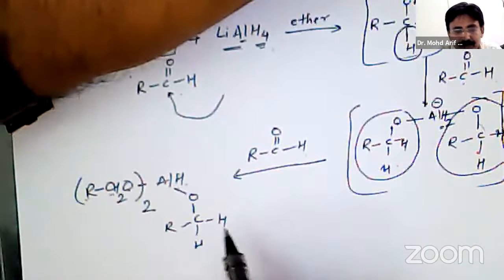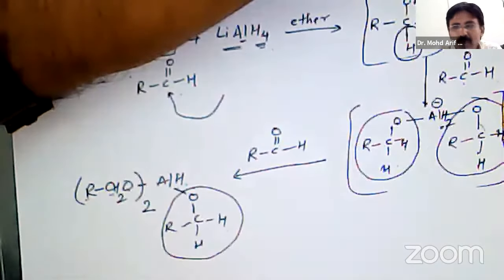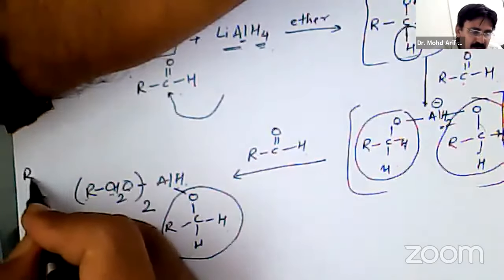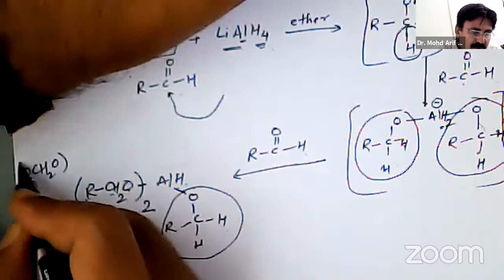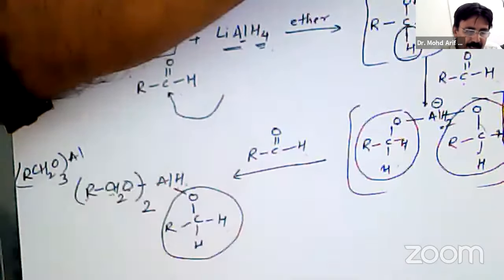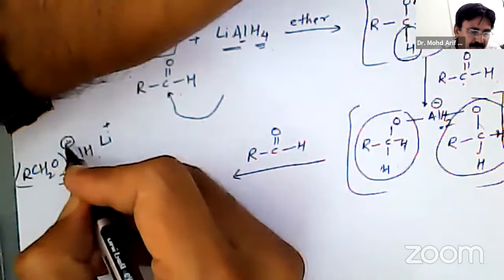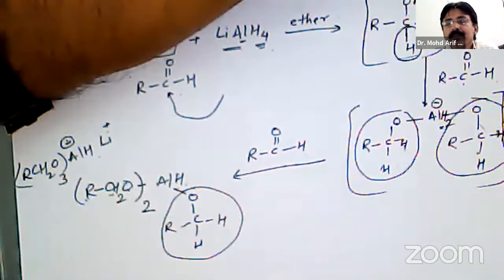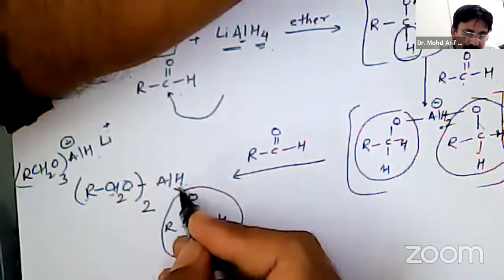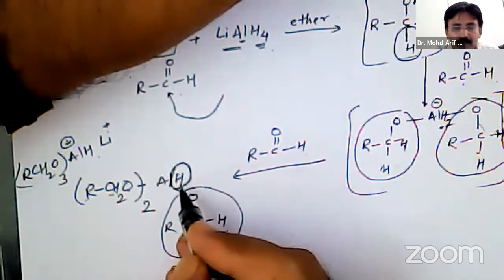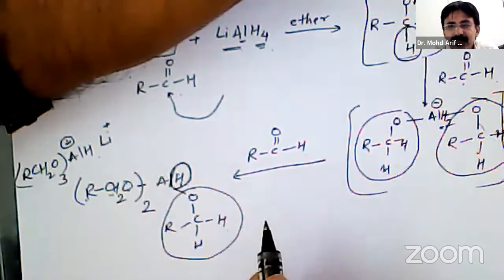So in short we can write R CH2 O three times Al H negative and Li positive. Still one hydride is present with the aluminum.